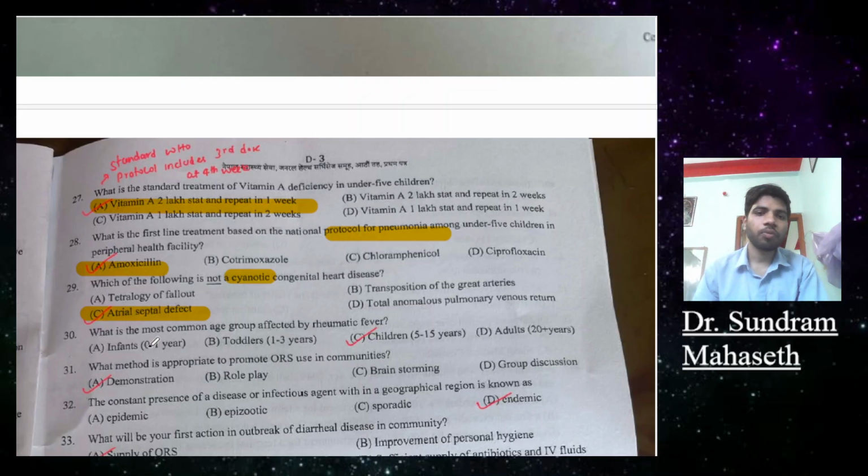Which is the most common age group affected by rheumatic fever? A, infant 0 to 1 year, B, toddler 1 to 3 years, C, children 5 to 15 years, D, adult 20 plus. So rheumatic fever affects the age group of children 5 to 15 years.